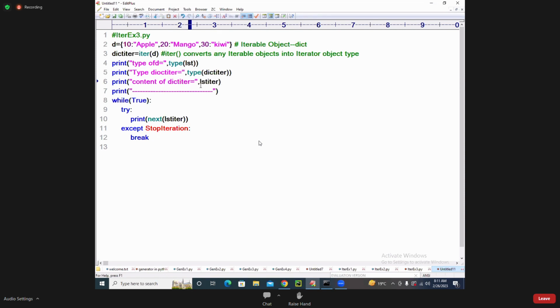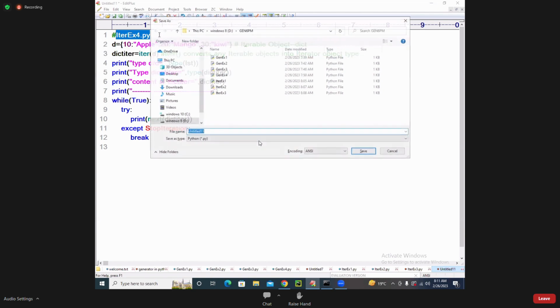And here I am writing dict iterator, and then getting this type of output. For example, I have just written it like this. Iterator example 4.py.